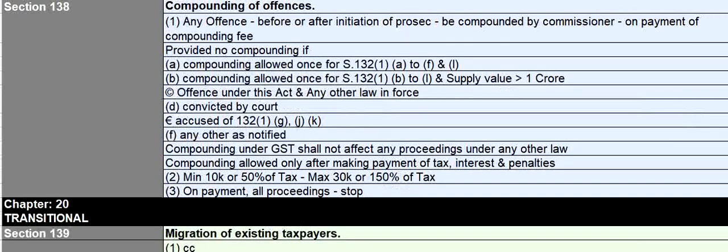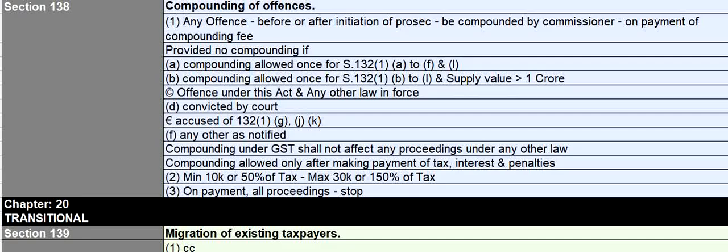Section 138 talks about compounding of offences. Any offence can be compounded by commissioner on payment of compounding fee before or after initiation of prosecution. So it can be compromised if you are paying the compounding fee, provided the compounding is not applicable in the following cases: A, B, C, D, E, F. Compounding allowed once for section 132 1A to F and L. Compounding allowed already for section 132 1B to L, and supply value is more than 1 crore.